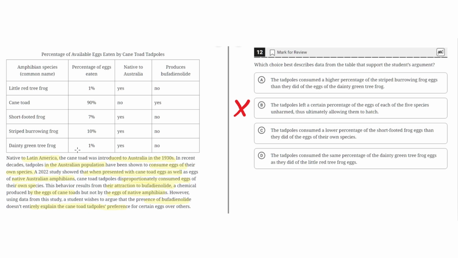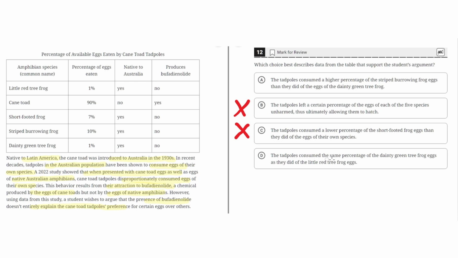It goes against the argument because it shows that the presence of bufadienolide causes the cane toads to eat those eggs specifically. And therefore C is incorrect.